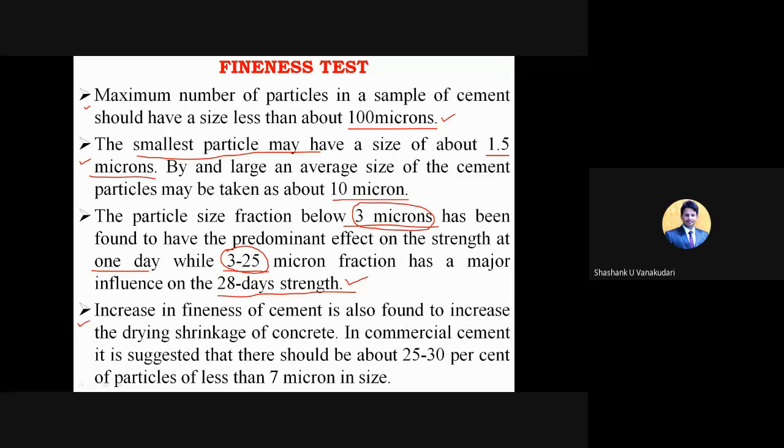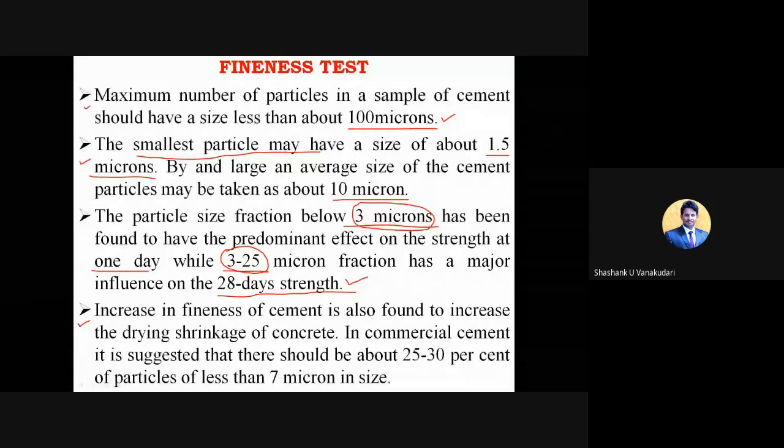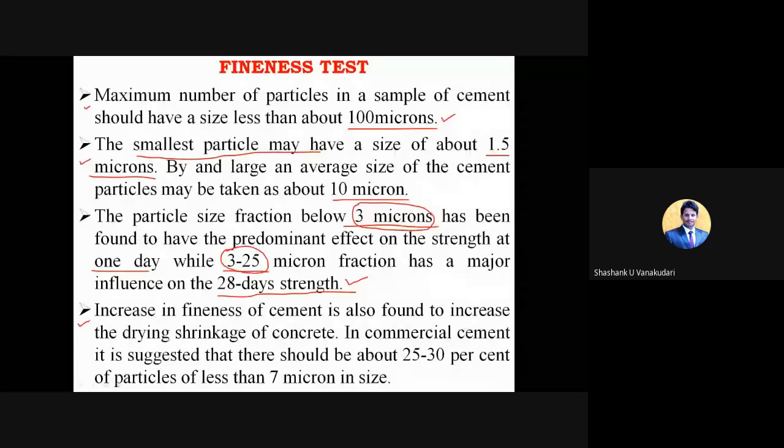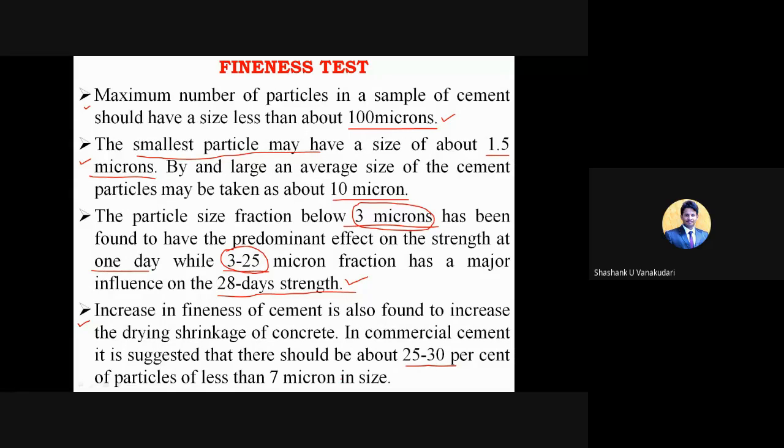If you go on increasing the fineness, it leads to drying shrinkage, in the sense the change in volume you see after the water evaporates. And in commercial cement, they suggest there should be 25 to 30% of particles less than 7 micron in size.